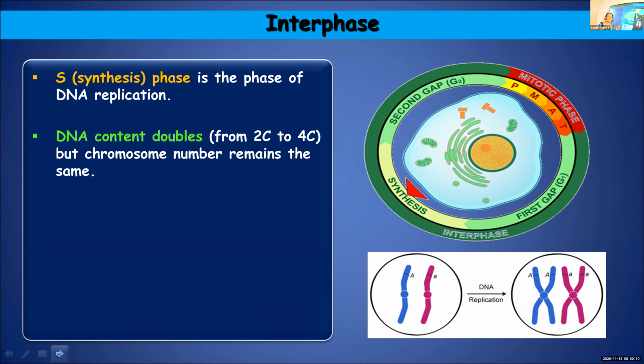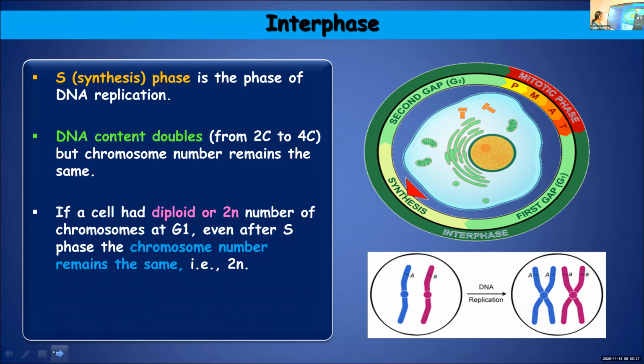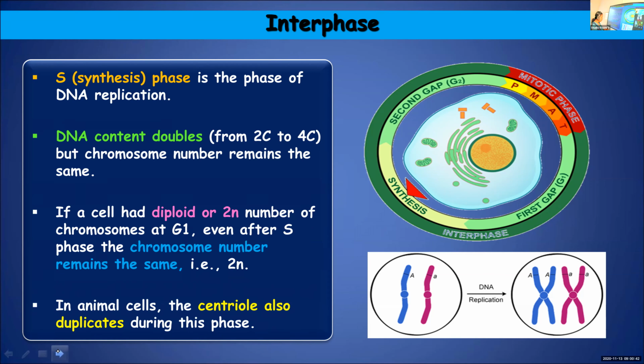So if there are three chromosomes, just for example, even after S phase, the chromosome number will be the same. It will remain three, but the quantity of DNA will definitely increase. If the cell is diploid, or 2n, n is the number of chromosomes and 2n shows the paired condition of chromosomes. At G1, even after S phase, the chromosome number remains 2n. And during this phase, the centriole also gets duplicated.